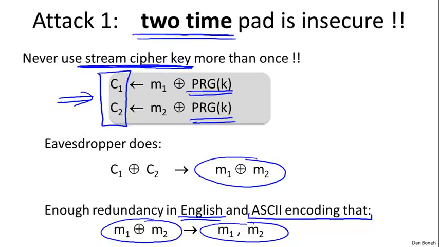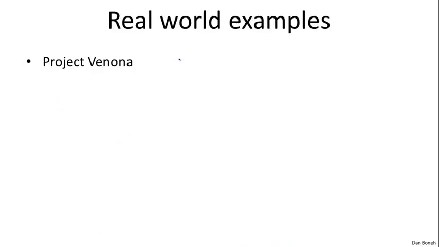So let's look at some examples where this comes up in practice. It's a very common mistake to use a stream cipher key or a one-time pad key more than once. And let me show you some examples where this comes up so you know to avoid these mistakes when you build your own systems. The first example is a historic example at the beginning of the 1940s where the Russians actually used a one-time pad to encrypt various messages.